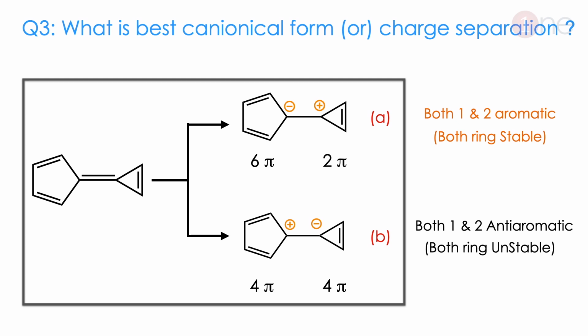Similarly, the opposite is also possible. The important catch here is you should count the negative charge for the delocalization. So the negative charge in the pentane ring is very stabilized because it can create the 6 pi, which is Huckel electron, which is aromatic. Similarly, if the plus charge is there, we will have anti-aromatic. So anti-aromatic is the destabilized one. So always the aromatic and stabilized ring is very stable. So you should use the 4n+2 rule to understand the aromaticity. Both rings should be aromatic, then only the charge is stable.